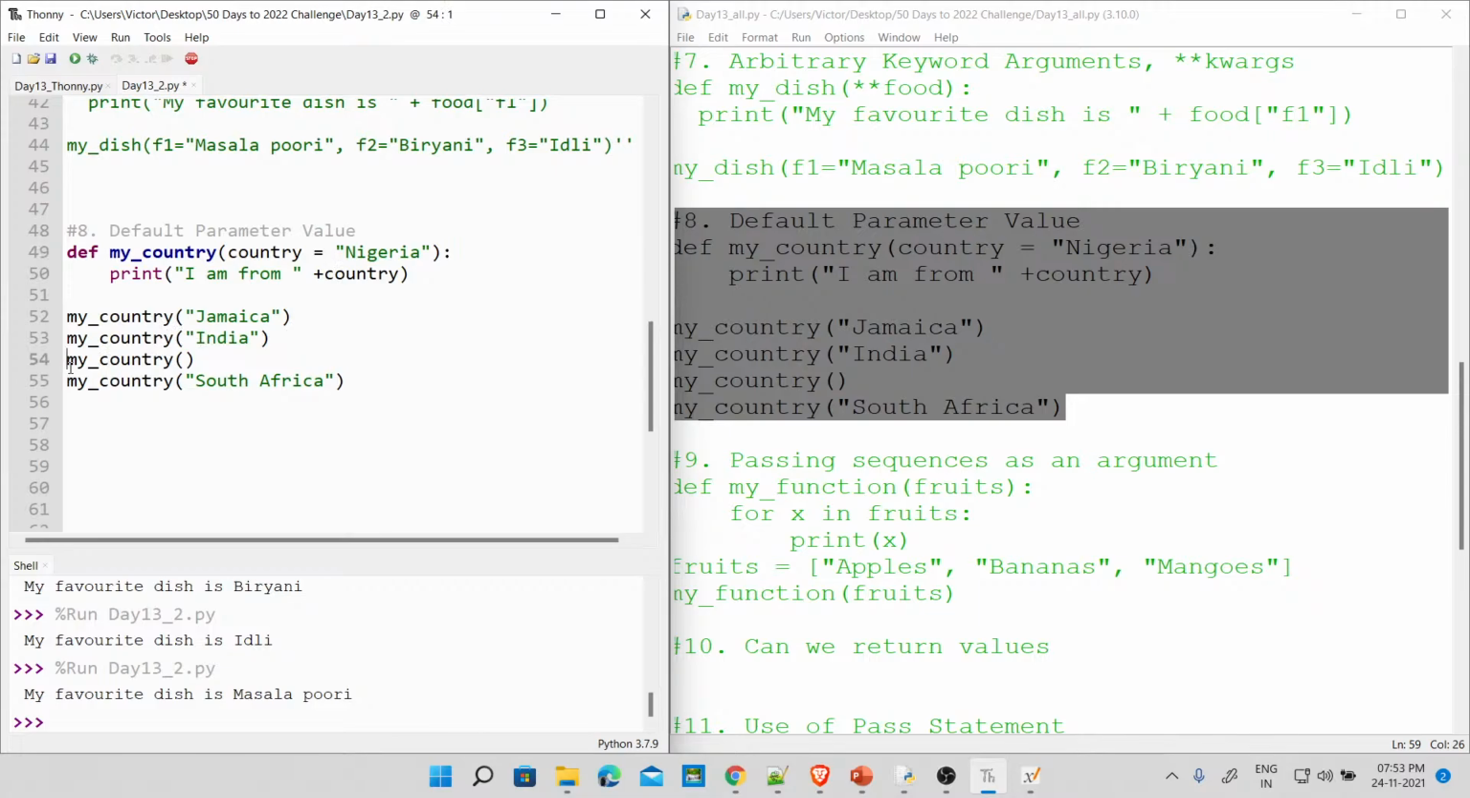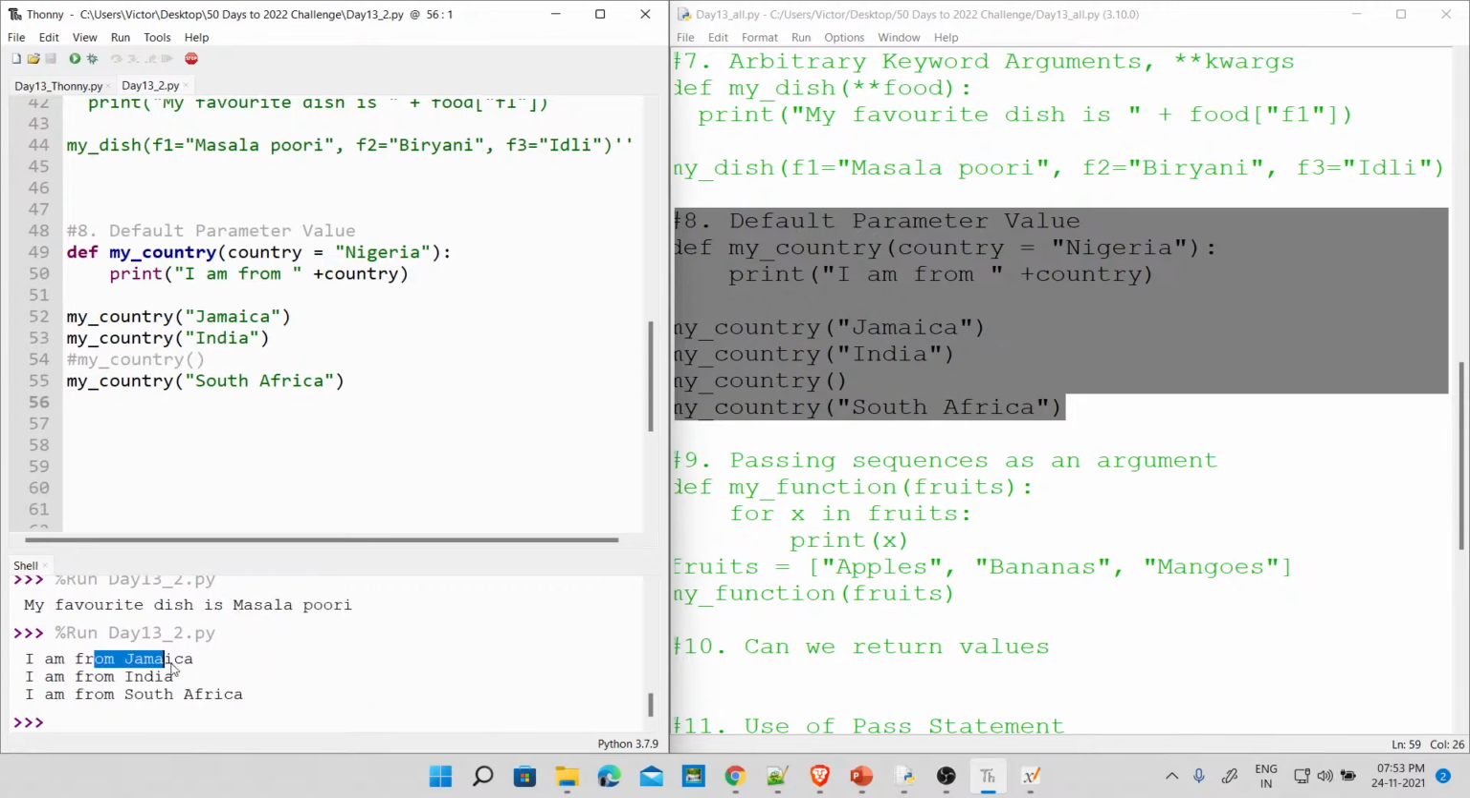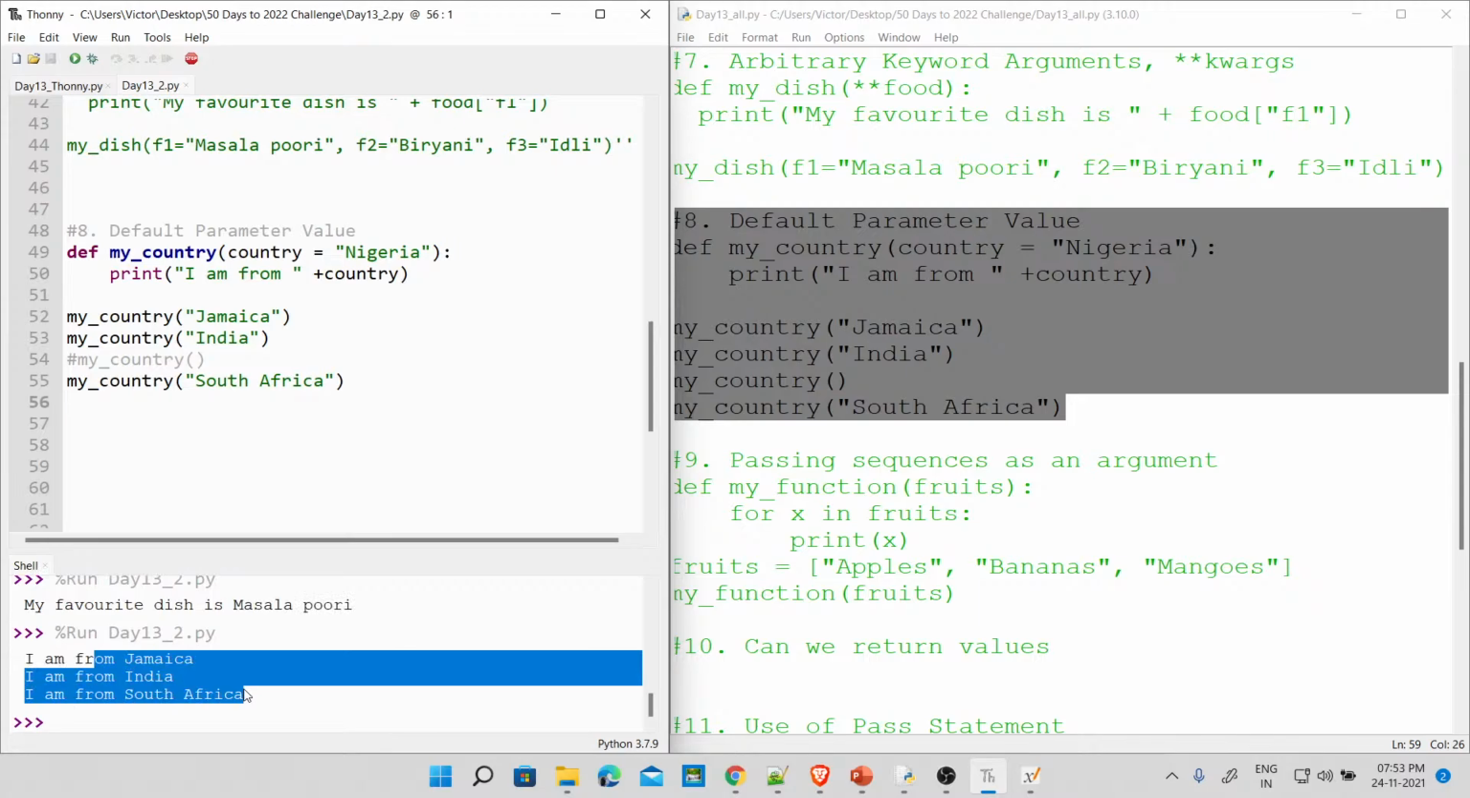Let me comment it out for now, and run this. So you say I am from Jamaica, I'm from India, I'm from South Africa. Now, let's print this quickly. So it says I am from Jamaica, I am from India, I am from South Africa. No doubt, yes or no?